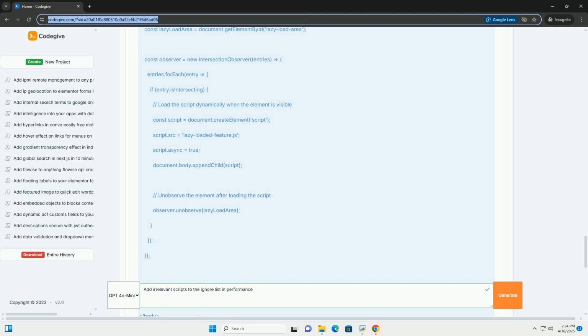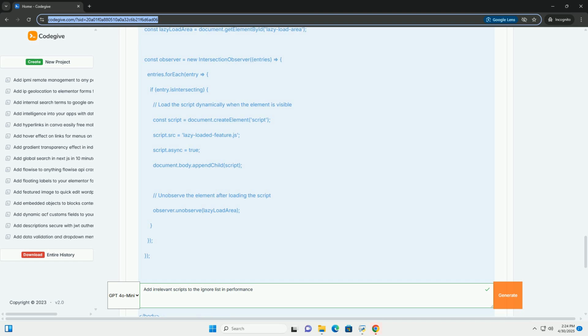Using the noscript tag. Place code inside the noscript tags that will only run if JavaScript is disabled. This can be useful for providing fallback content or features when JavaScript is not available. This won't ignore or defer loading the JavaScript itself, but it prevents its execution. Use case. Provides fallback content for users with JavaScript disabled or error handling if a critical script fails.